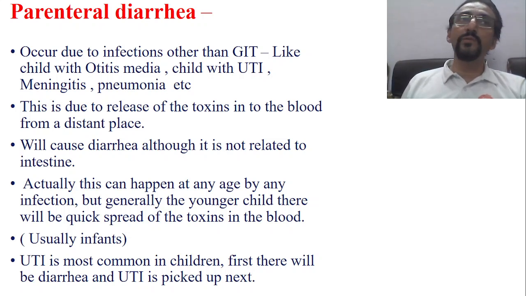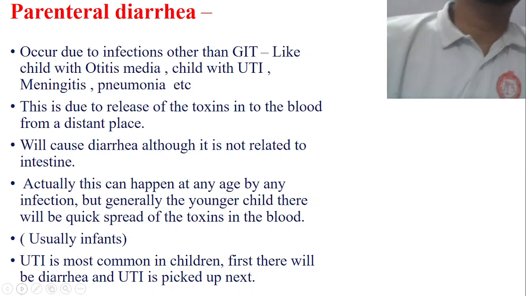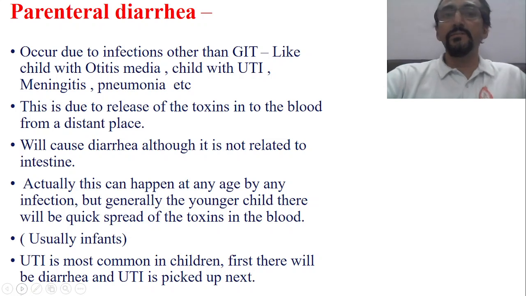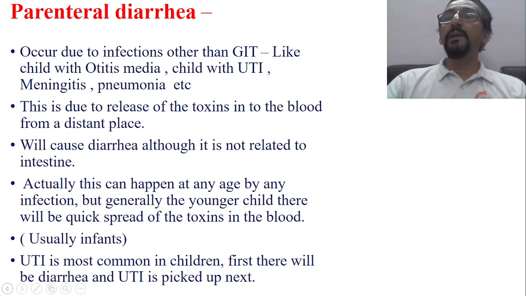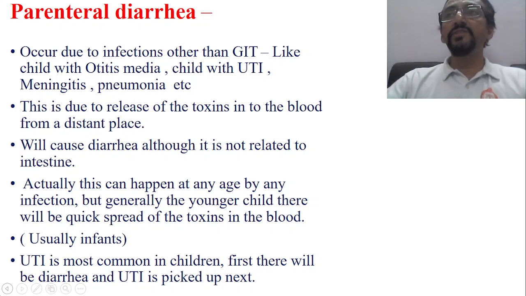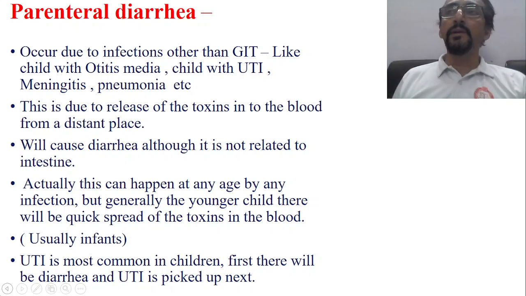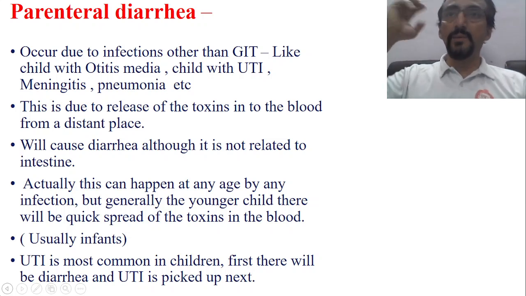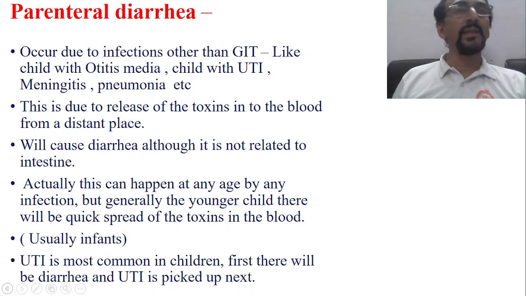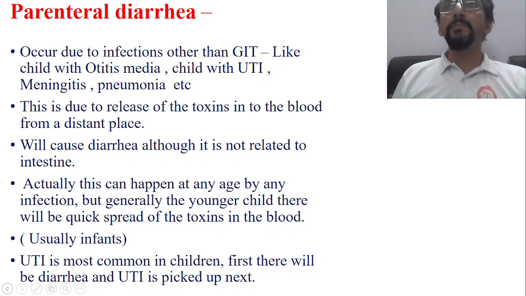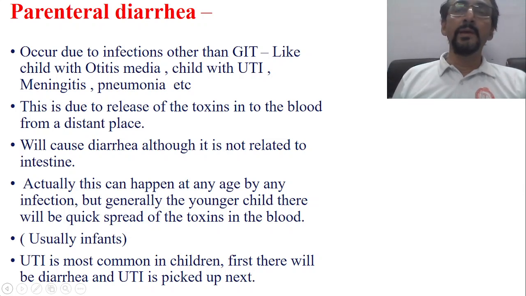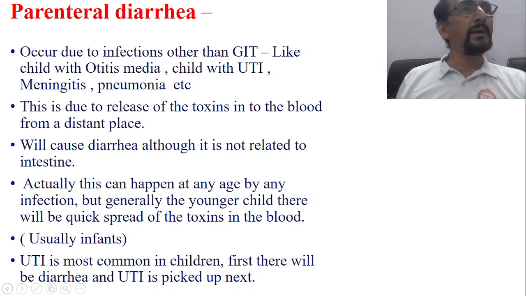So what we are discussing so far is that diarrhea is most of the time related to the GIT tract, isn't it? So predominantly the disease of the GIT, especially the small intestine and large intestine. But sometimes, although there is no problem in the large or small intestine, still diarrhea can occur. The patient is having some other problem in some other part of the body. For example, the patient is having meningitis, pneumonia, or UTI. Still the patient may develop diarrhea. Okay, the cause is out of the enteral region, parenteral. Therefore, it is called parenteral diarrhea.